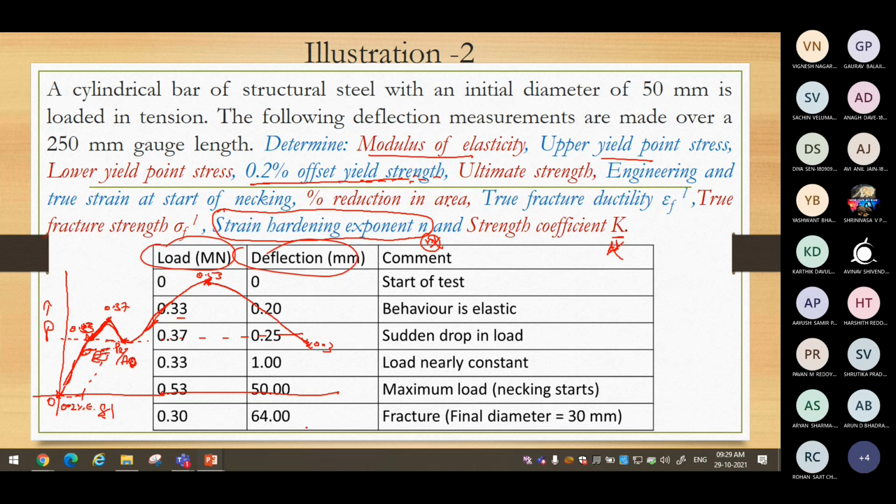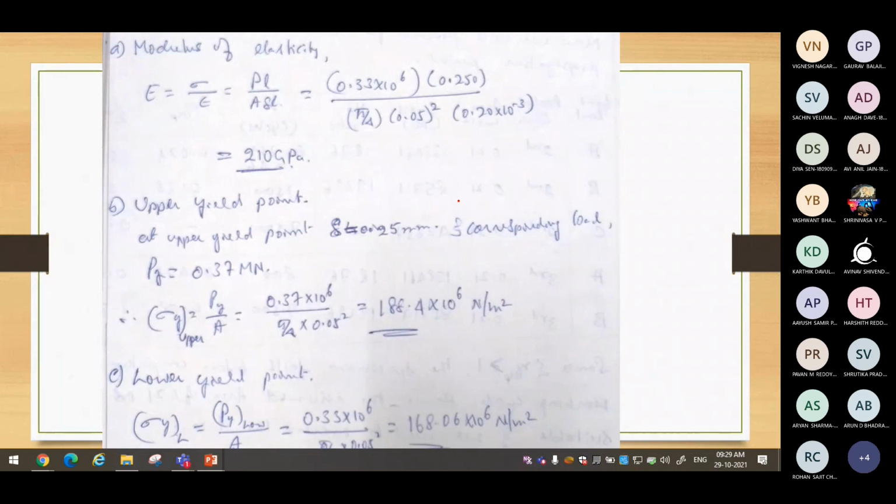the measure of ductility or malleability, true fracture ductility. So all these are well-known points. I will not explain much of the basic strength of material. Only what is required from the fatigue point of view will be highlighted. So you can calculate Young's modulus, sigma by epsilon, Hooke's law.